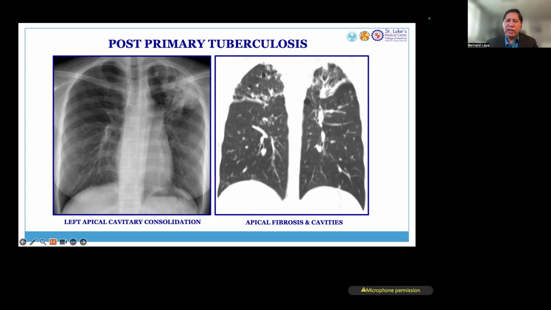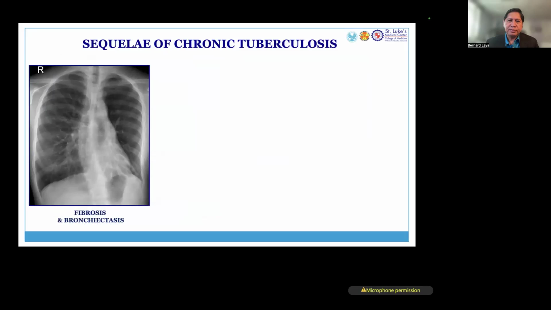And also, interestingly, on this patient, there's also abnormality on the right side, although we don't see it on the X-ray. So sometimes there are things that we could see on CT scan that is not necessarily seen on the X-ray.